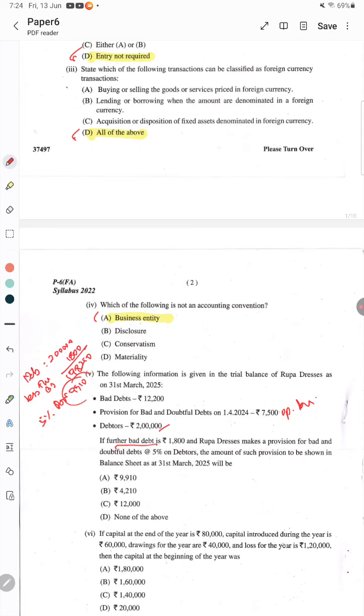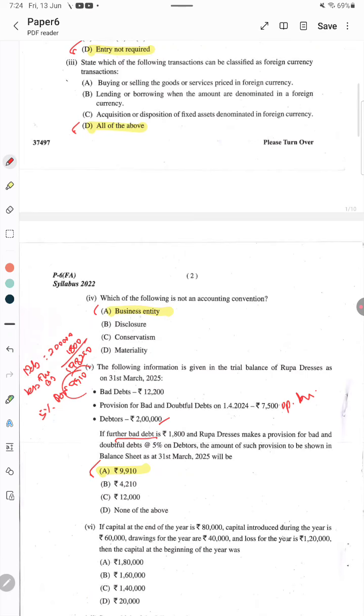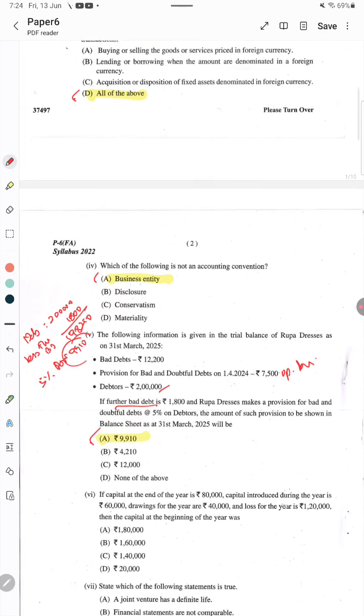That is a correct answer actually. And then in the profit and loss account, there is a formula: new bad debts plus old bad debts plus new provision minus opening provision. So it is not appearing here in the balance sheet, only 9,910. That is a correct answer. Please make note of it, 9,910. And then question number 6.